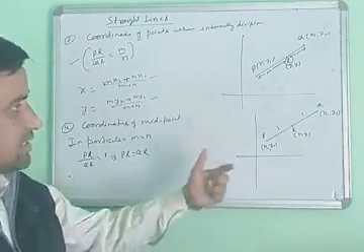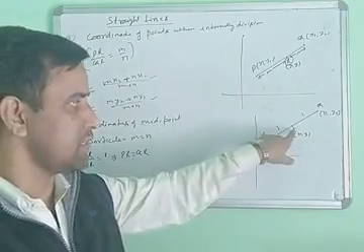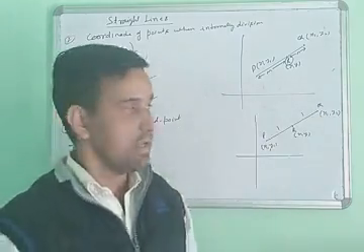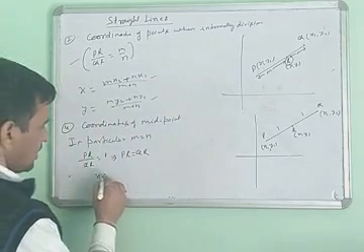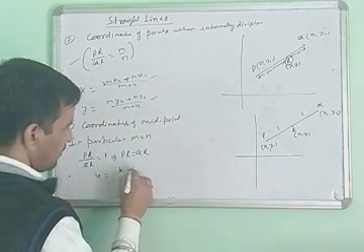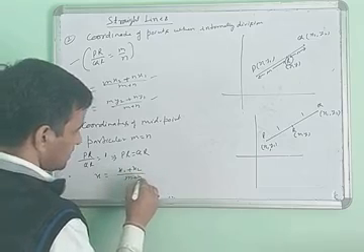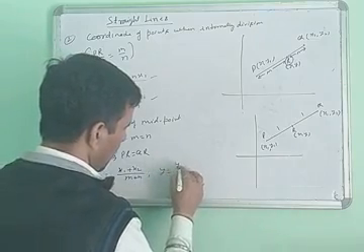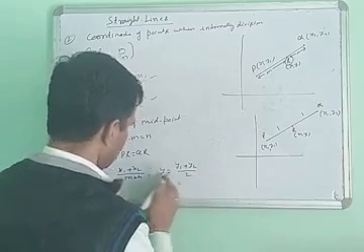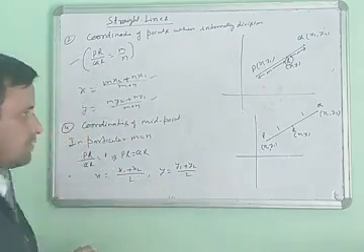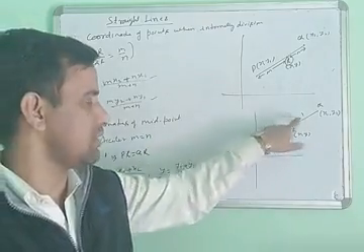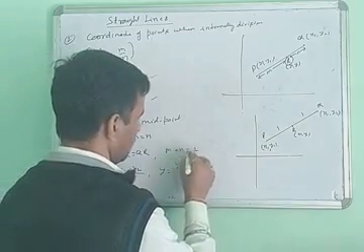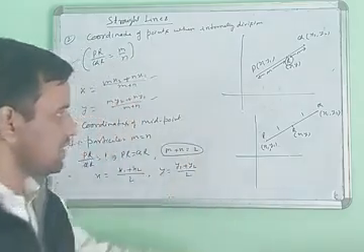Then we can say R is the midpoint. So the coordinates are x equals x1 plus x2 upon m plus n, and y equals y1 plus y2 upon 2. Here m and n are both 1, so m plus n means 1 plus 1 equals 2. The value of m plus n is 2.